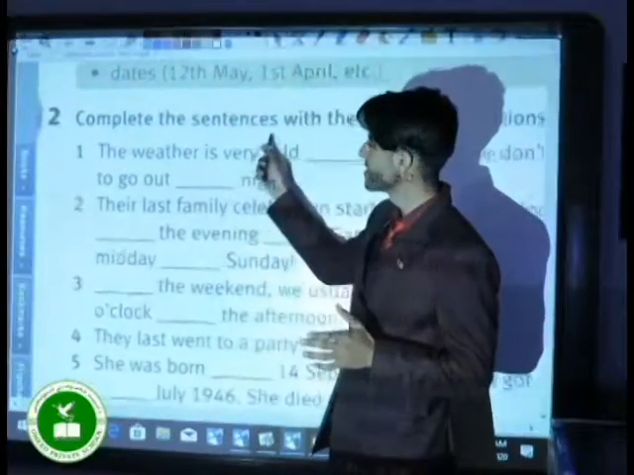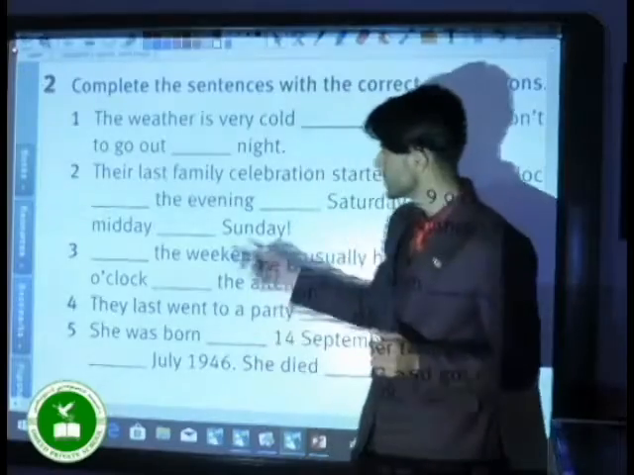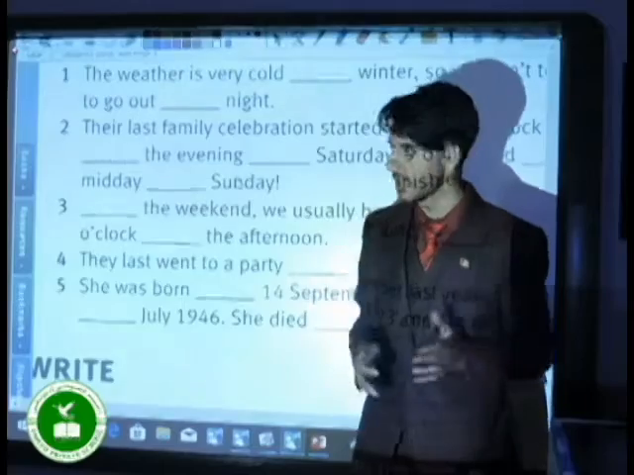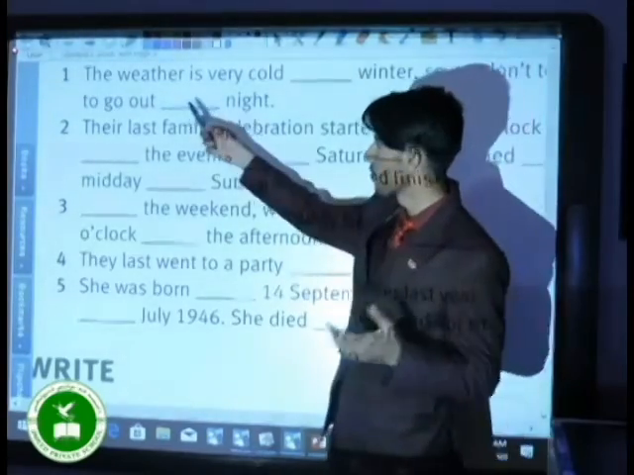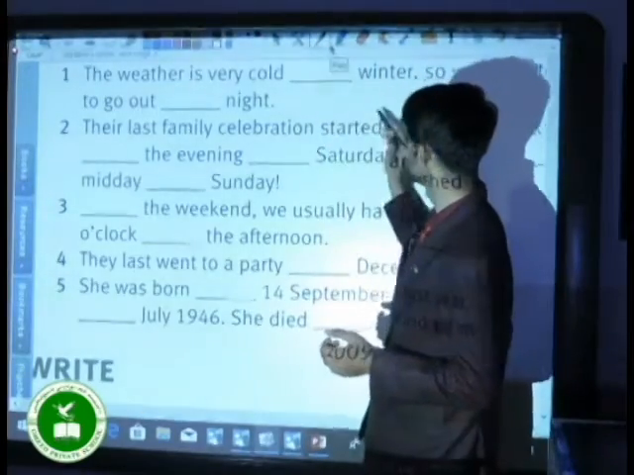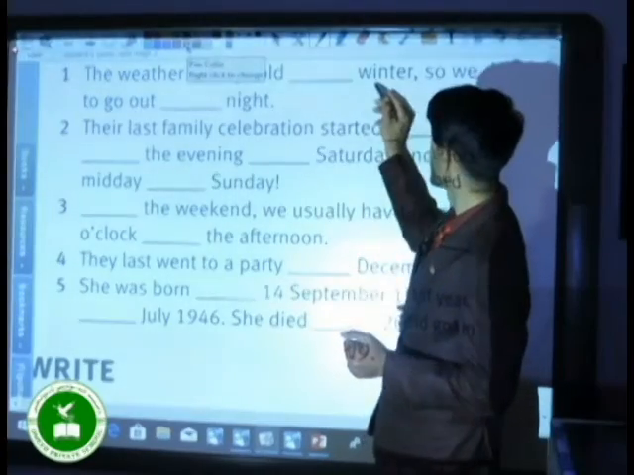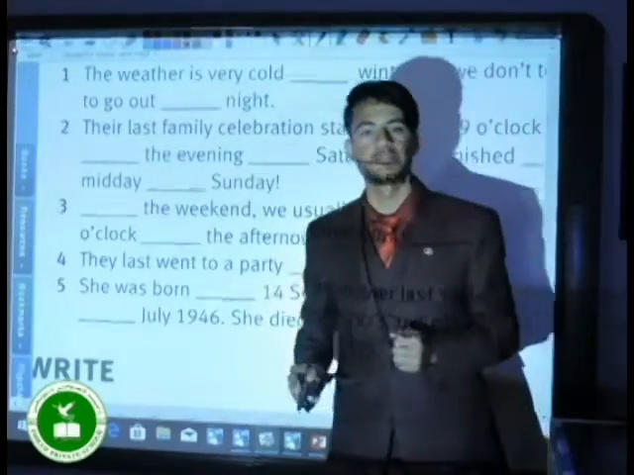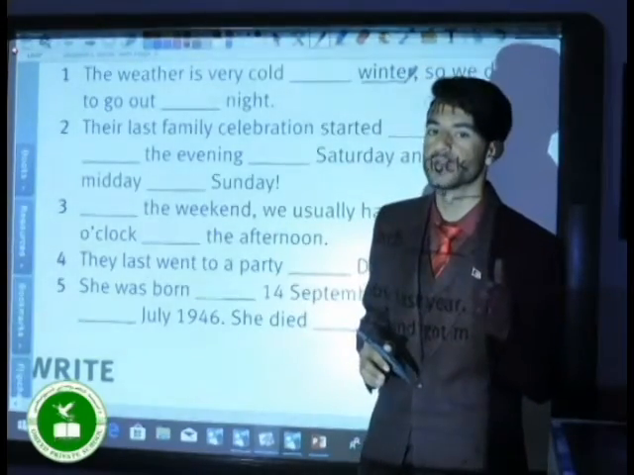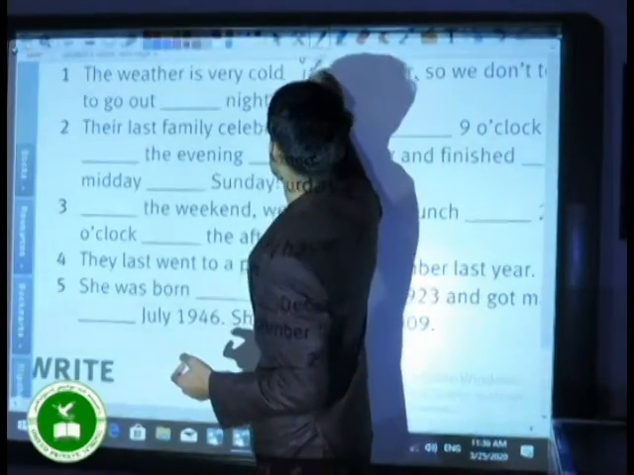Okay, that was prepositions. What do we have after that? We've got the second exercise. Let's complete the sentences with the correct prepositions of time. Okay, let's do this together. I'll do the first one, then you'll be able to do the rest of the sentences by yourself because these are much easier sentences. Number one, the weather is very cold. Winter. What do we have here? It's a season, right? And we mentioned that for a season we use which preposition? In. That's right, in.